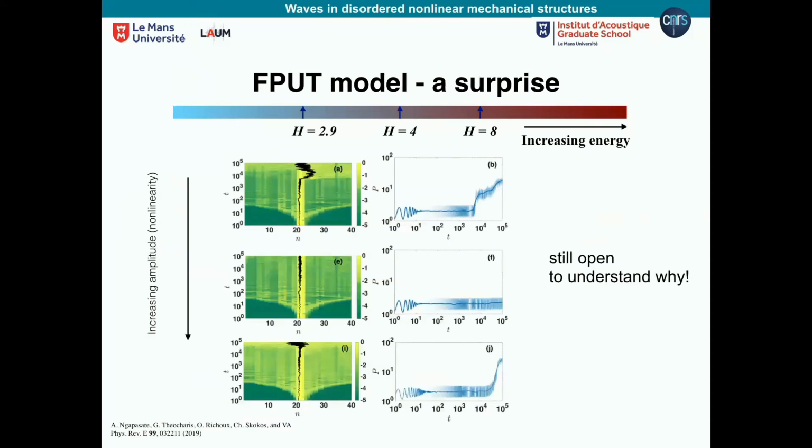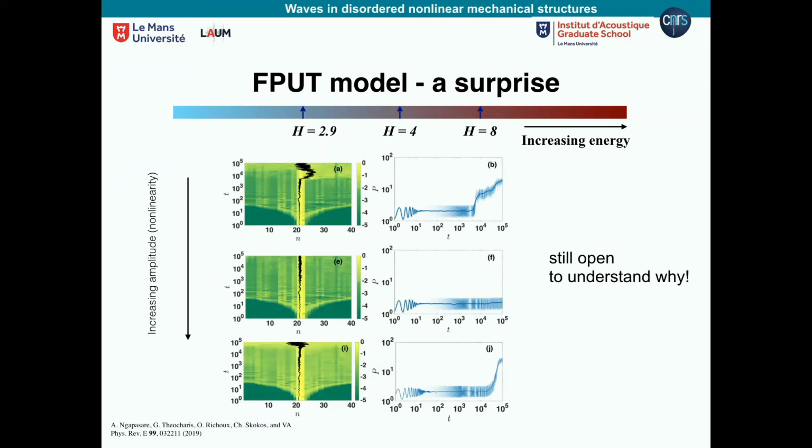But what was surprising: we increase the energy more. Here it was 2.9 and already spreading. Then we increase the energy more, H equal 4, and it remains localized. It's going back to localization. So this is for the FPU.